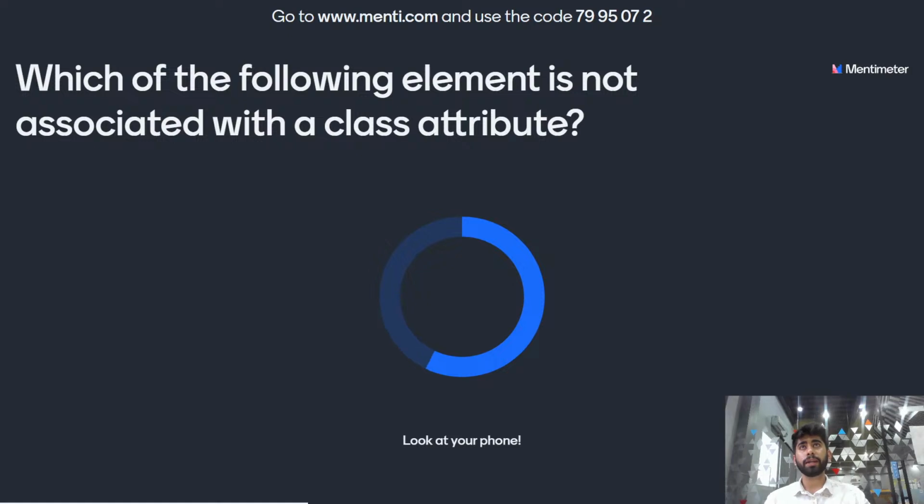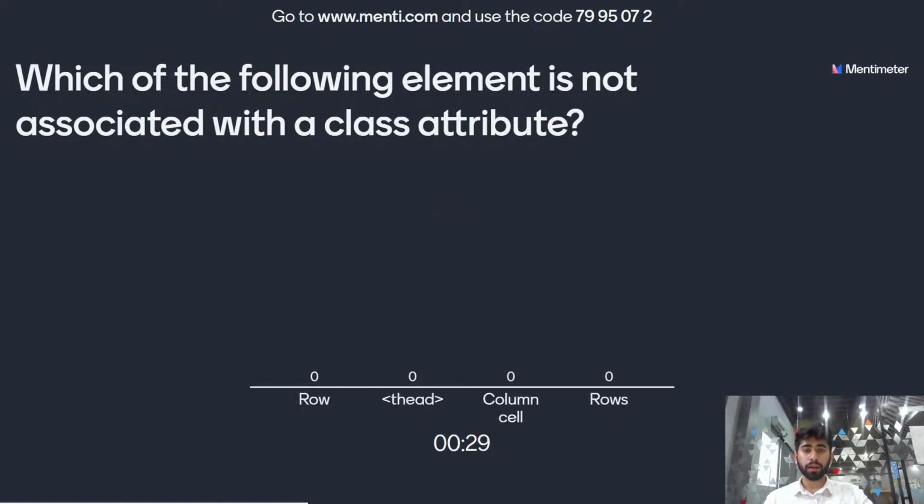Which of the following elements is not associated with a class attribute? The options are row, thead, column cell, or rows. Which of the following elements is not associated with a class attribute? Read the question carefully and then answer it. You have 10 more seconds to go.